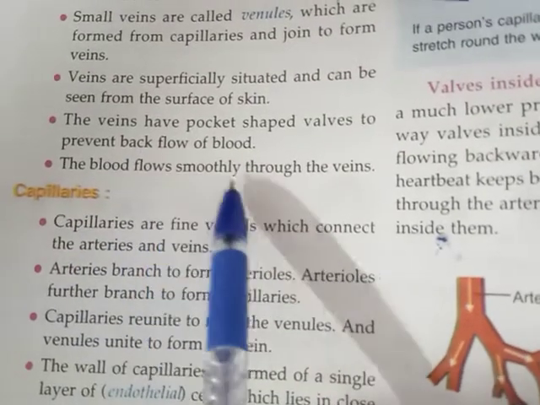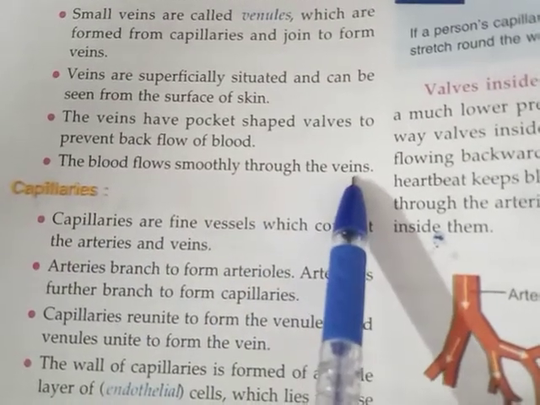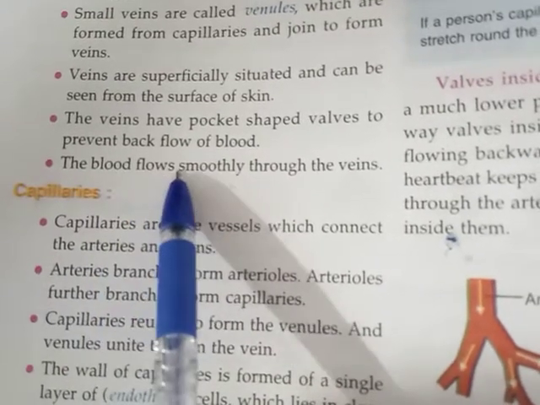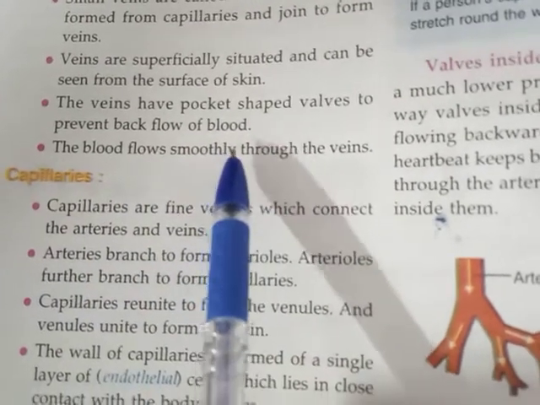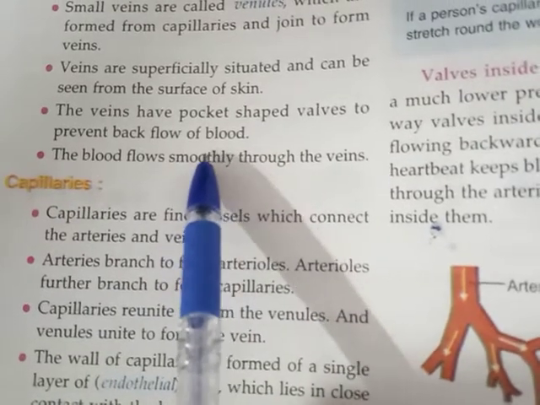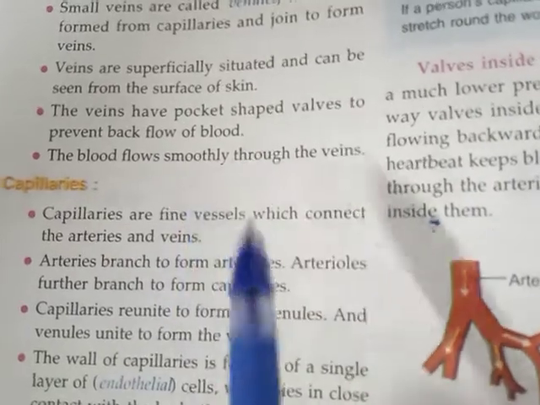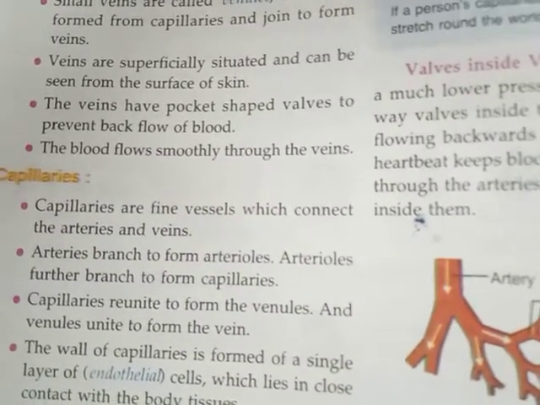The blood flows smoothly through the veins. As their lumen is wider, the blood flows very smoothly. But in arteries, their lumen is narrow, so the blood flows with great pressure, with jerk.